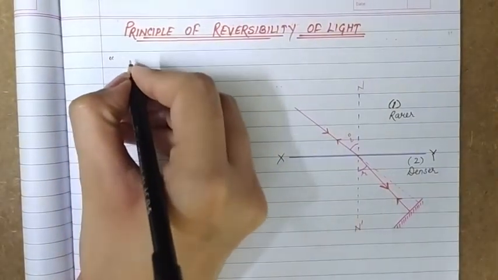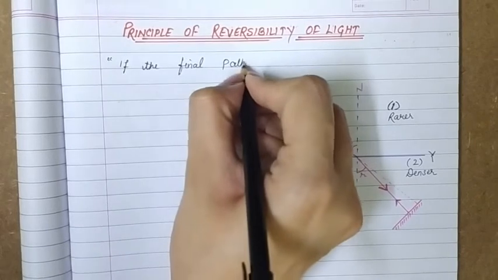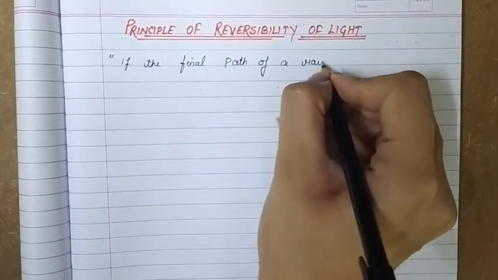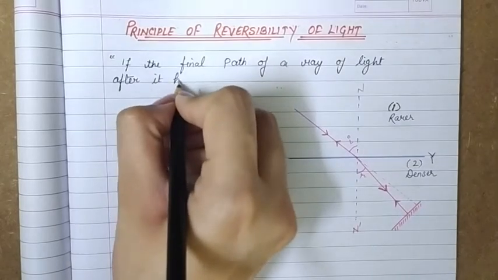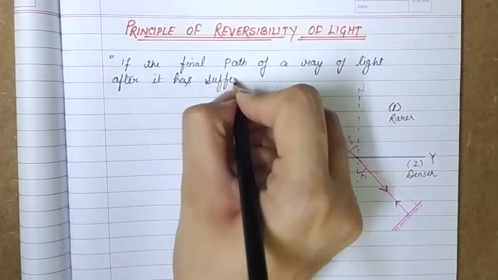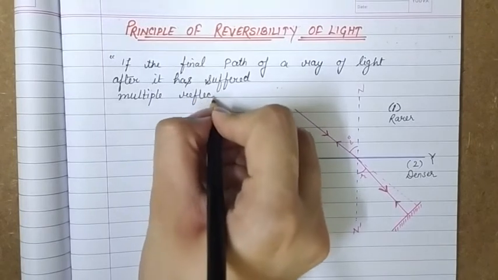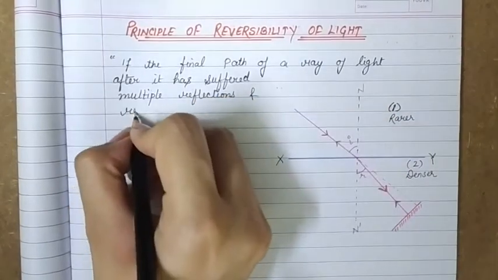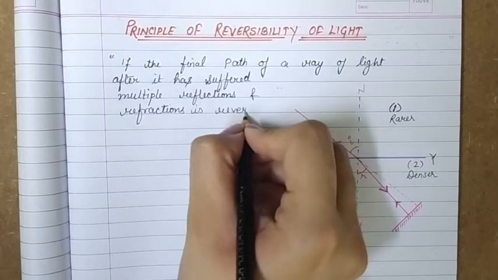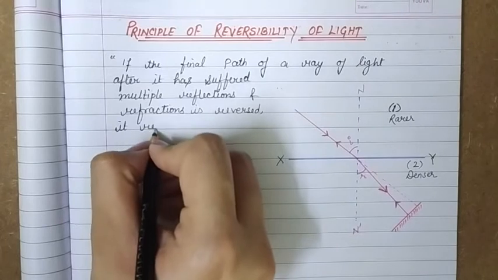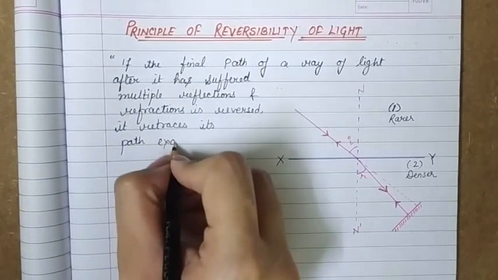So we can also write it here that if the final path of a ray of light after it has suffered multiple reflections or refractions is reversed, then it retraces its path exactly. Now this we can see in the diagram also.